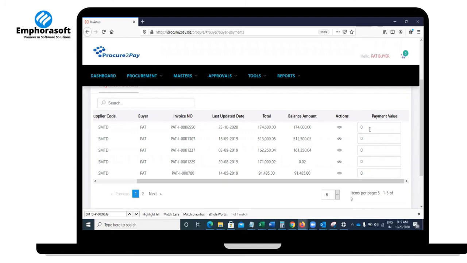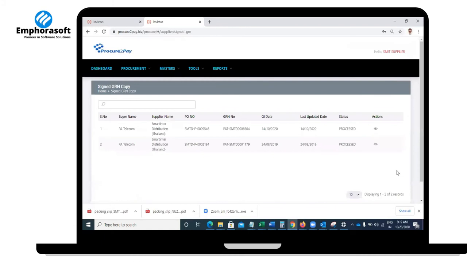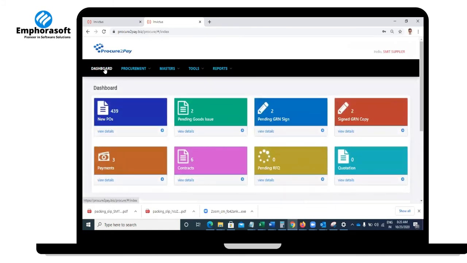There are multiple options here. So now, how much are you paying? You are paying full or partial and everything. Once you pay the amount, through various modes, online transfer or bank transfer, that's where you inform your supplier, saying, "Hey, listen, I have sent you the amount. Can you check and confirm?"